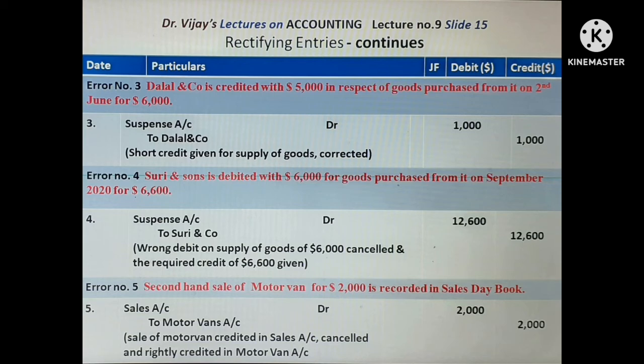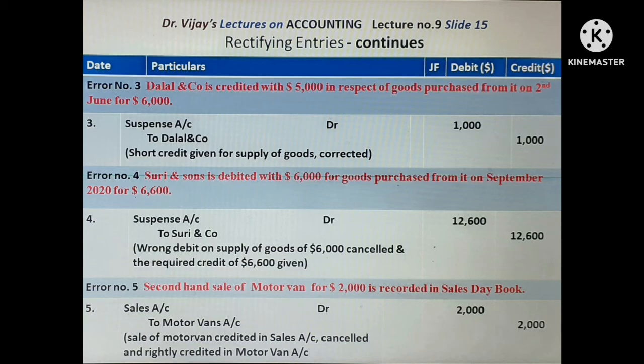One thing. Second thing, Surya & Company should be given actual credit for $6,600. So Surya & Company is to be given total credit for $12,600. The entry is suspense account debtor to Surya & Company $12,600. Wrong debit given on supply of goods of $6,000 cancelled and a required credit for $6,600 given.